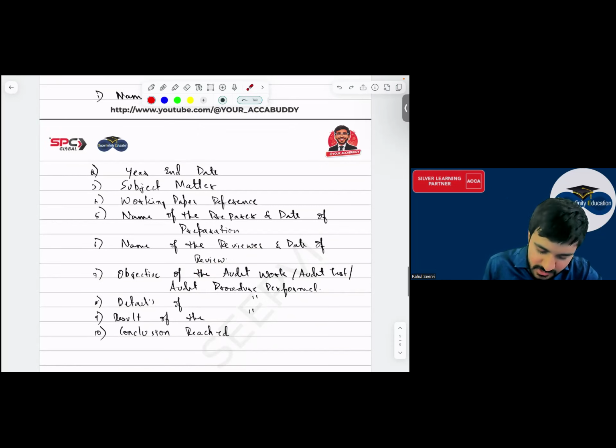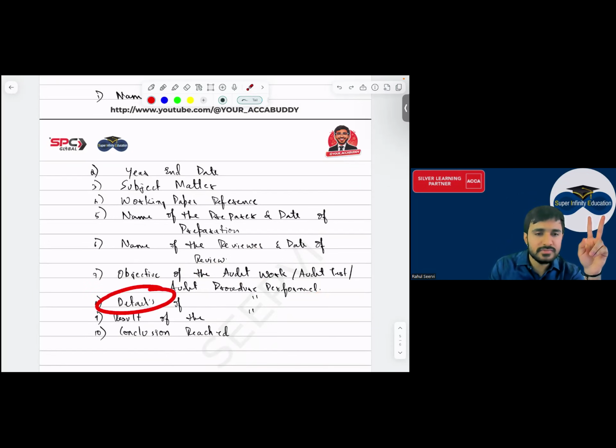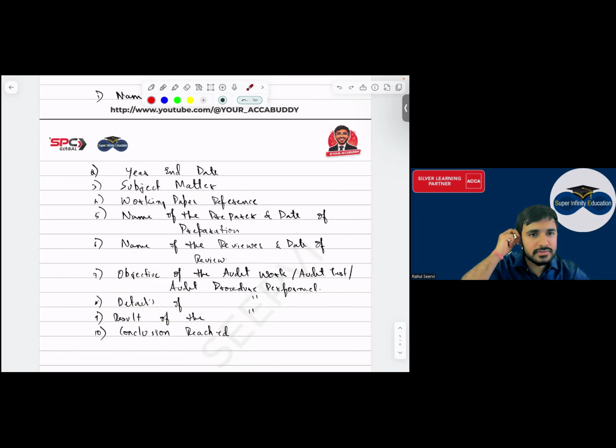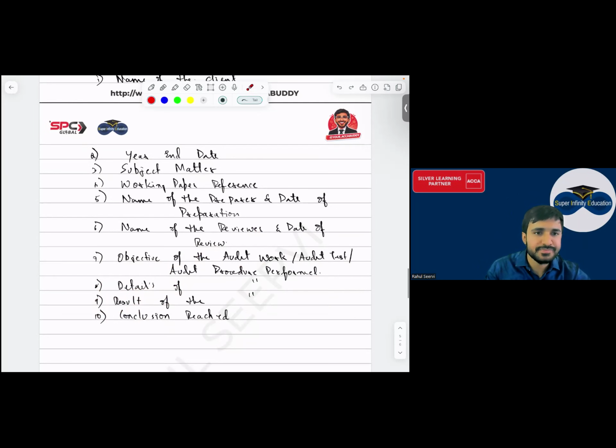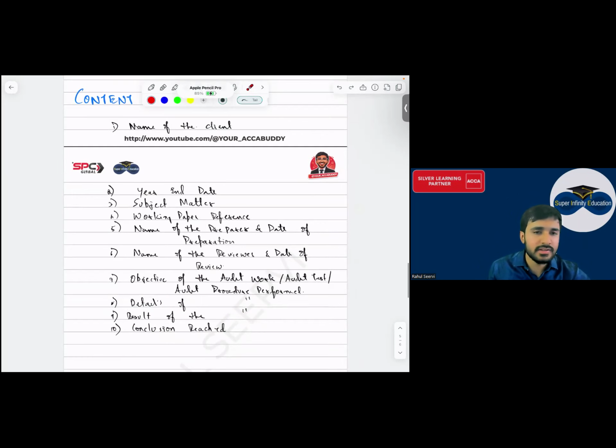Then objective of the audit work, what is the objective of audit work, audit test and the audit procedure performed, then what is the detail, then what is the result of each and everything and the conclusion. ये सारा कुछ आपको डॉक्यूमेंट करना पड़ेगा. Each and everything you have to document. सबको समझ में आया? What is the content, yes sir.